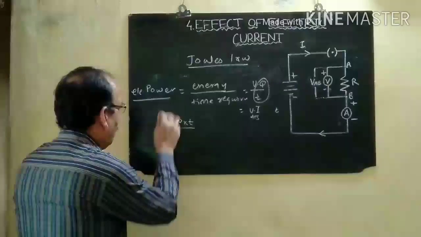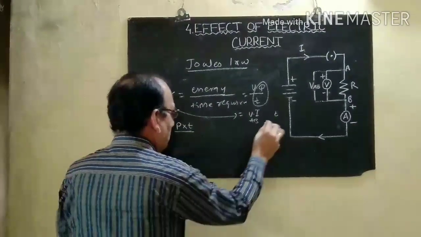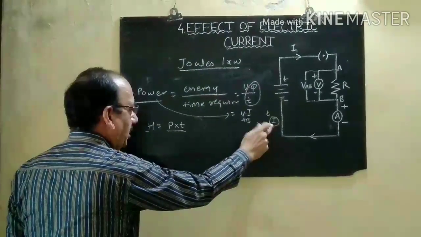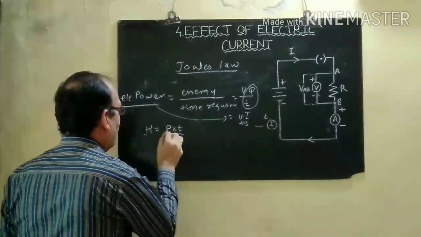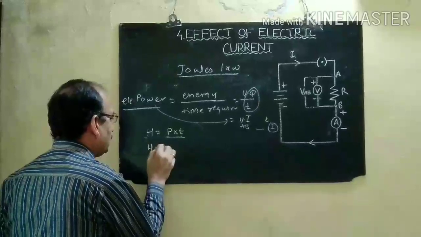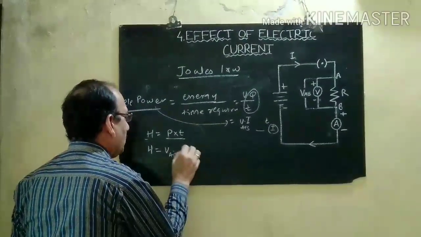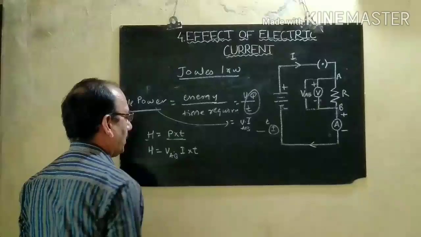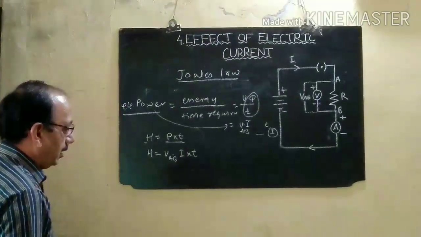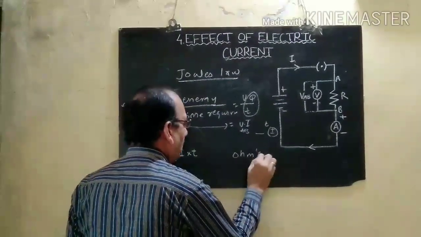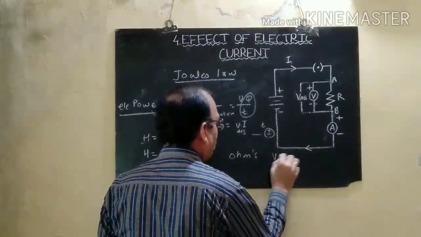But what is electrical power? Suppose this is equation number 1. If you put this value of electrical power here, then we get H is equal to VAB into I into T. By using Ohm's law, you know that Ohm's law is V is equal to IR.